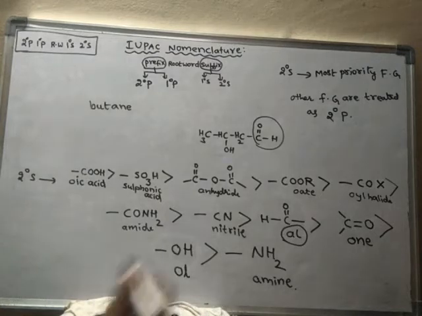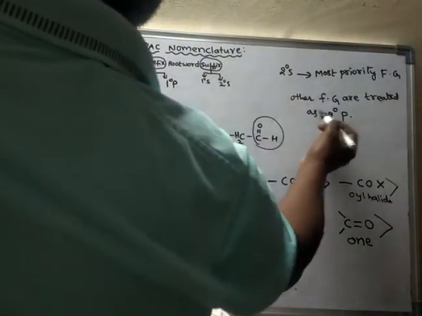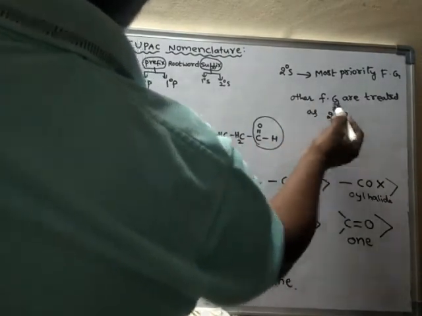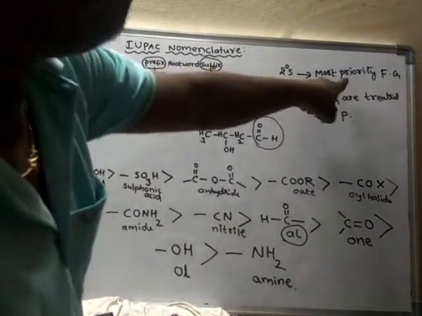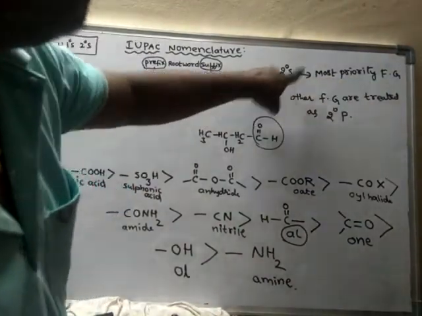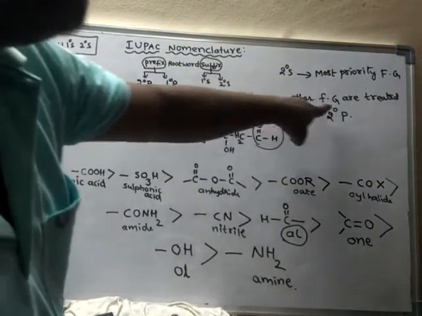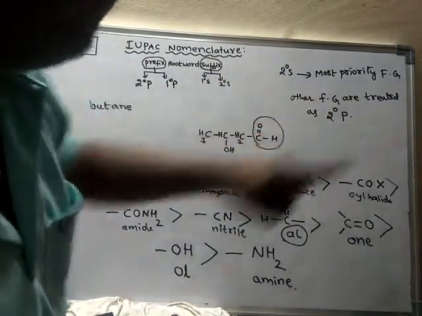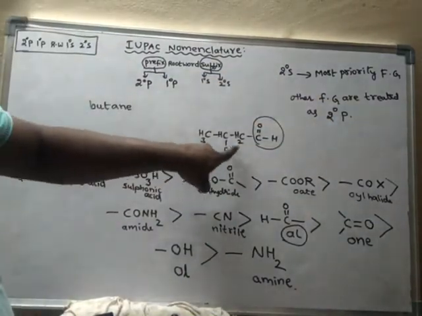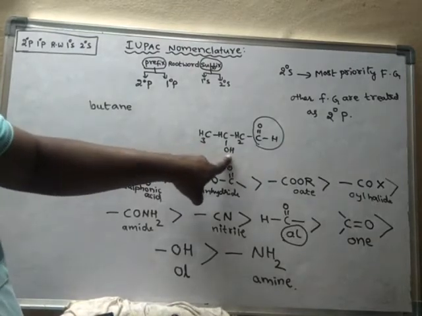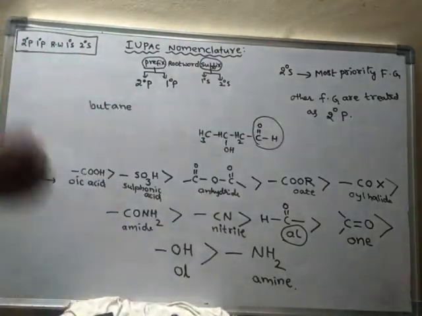Okay. See, the most priority functional group is treated as secondary suffix, and other functional groups are treated as secondary prefix. So here, what is the other functional group? Alcohol. Alcohol is treated as secondary prefix.